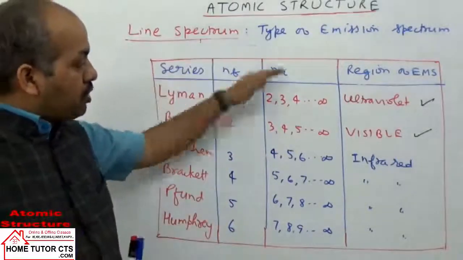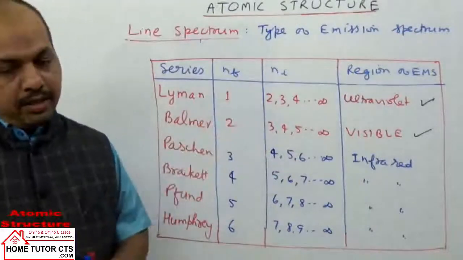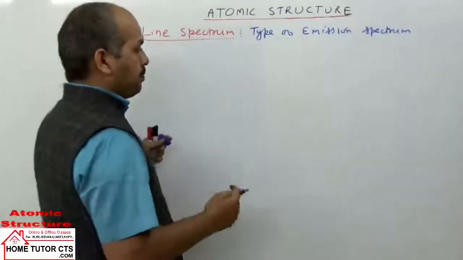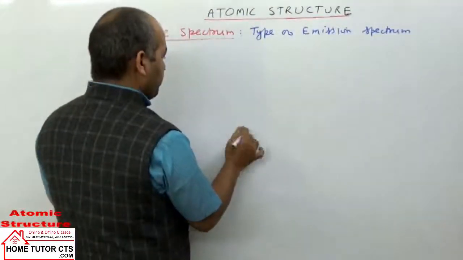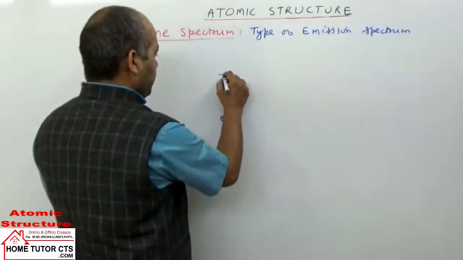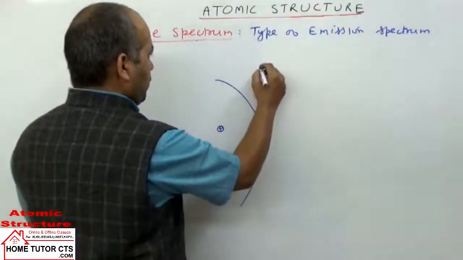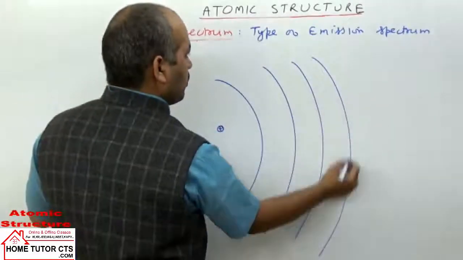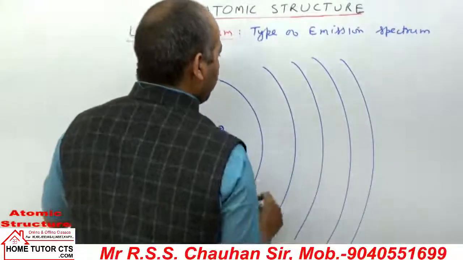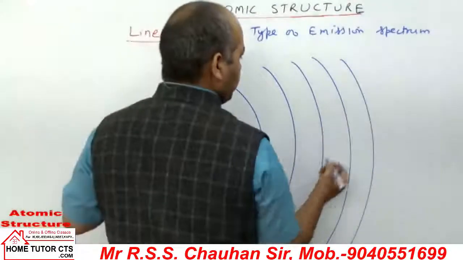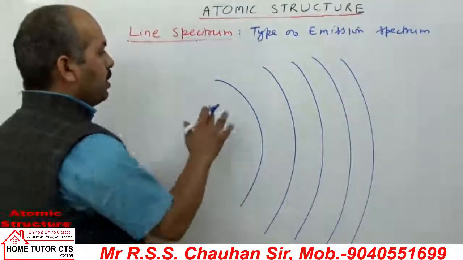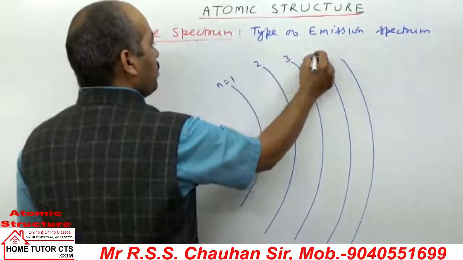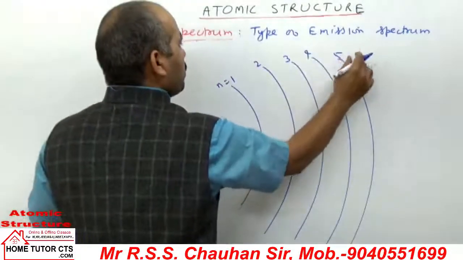Now we can show you all the series also diagrammatically. Let us see how we see this series. If we see this series diagrammatically, I can take it as the nucleus. Now if I write here the lines of the Lyman series, n equal to first orbit, second orbit, third orbit, fourth orbit, fifth orbit, and so on.